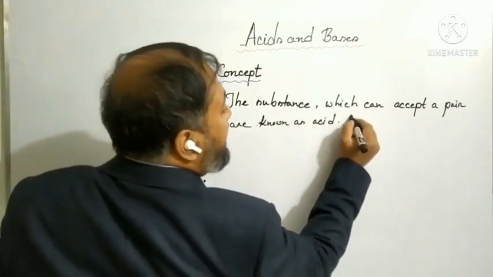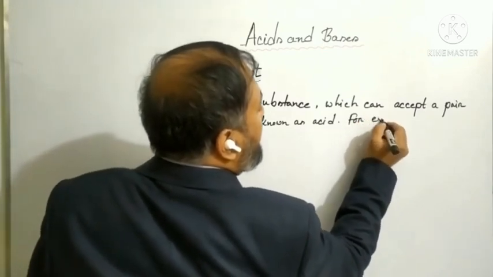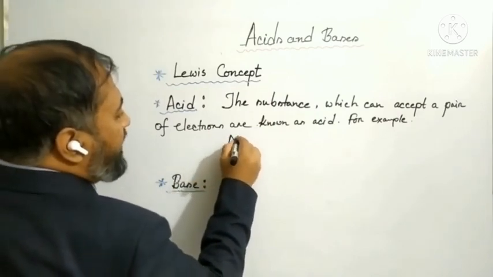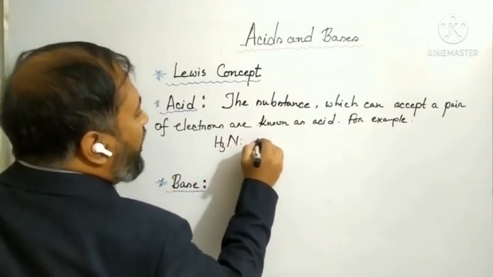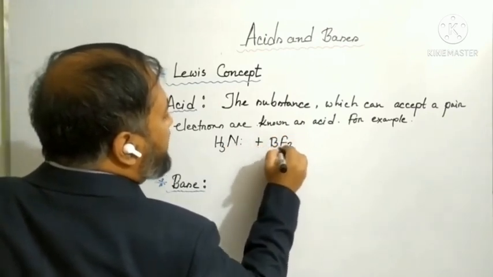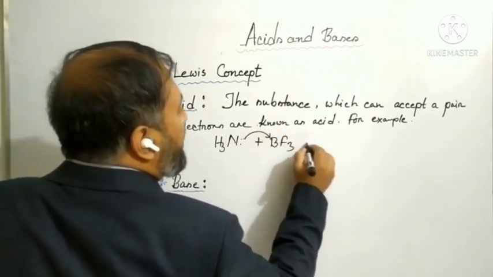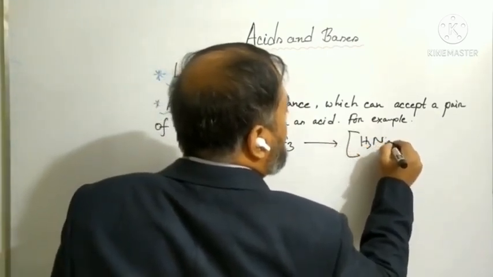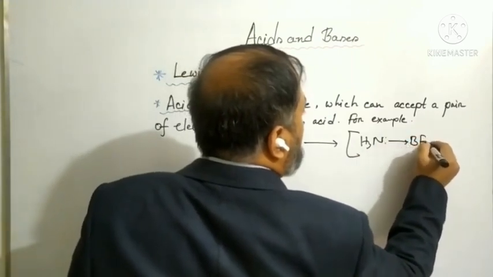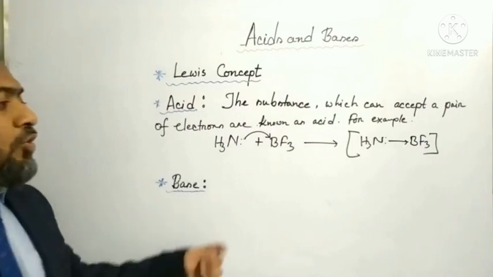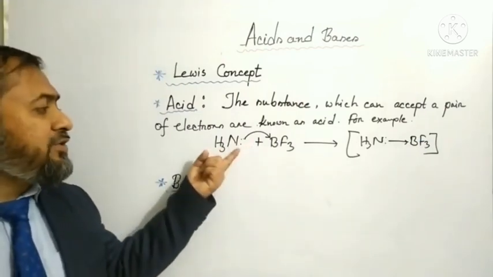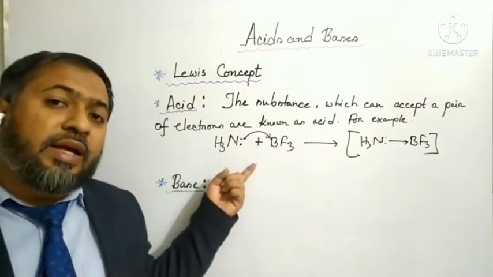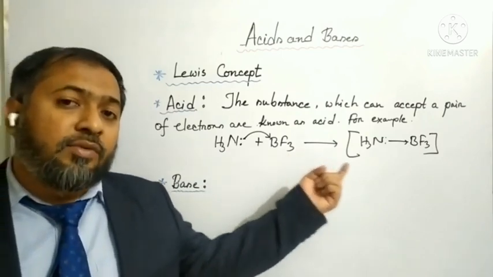For example, you can see ammonia, when it reacts with boron trifluoride. Students, you can see boron trifluoride accepts a pair of electron from ammonia. Boron trifluoride accepts a pair of electron from ammonia. Therefore, boron trifluoride is a Lewis acid.